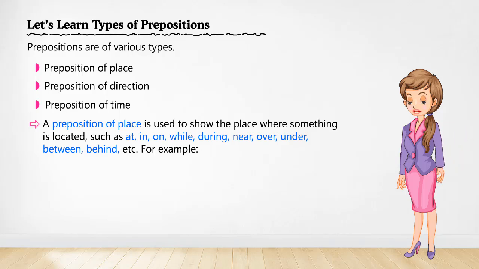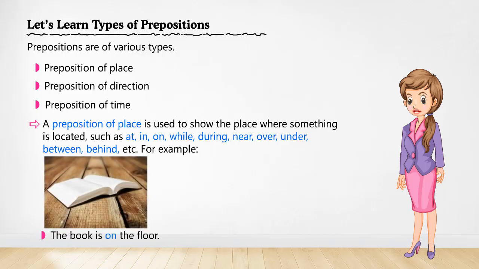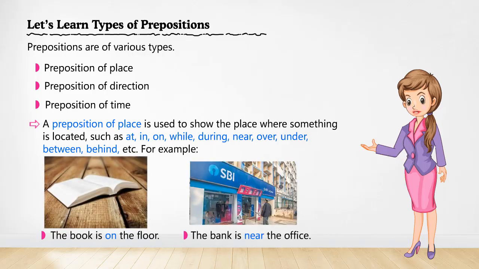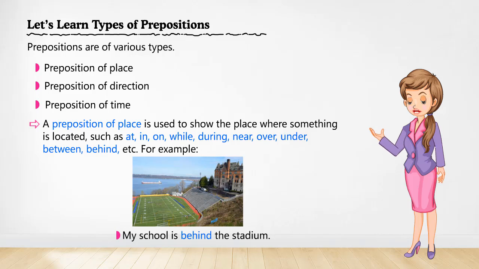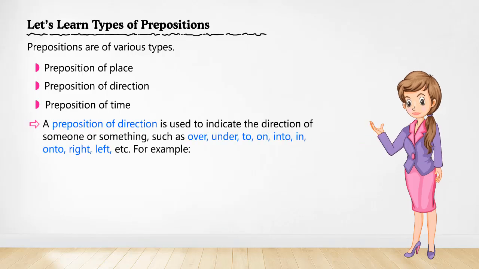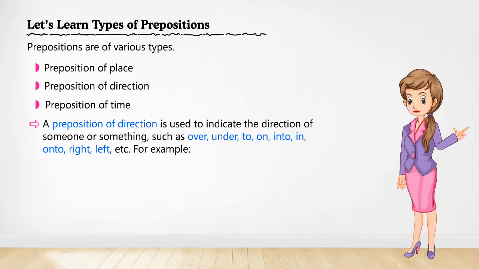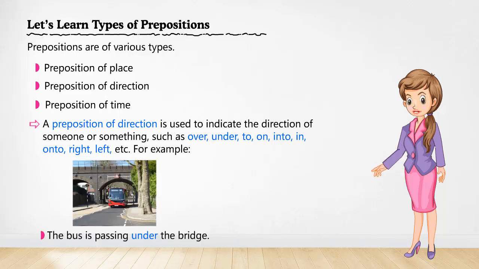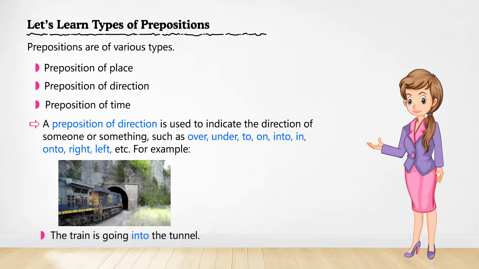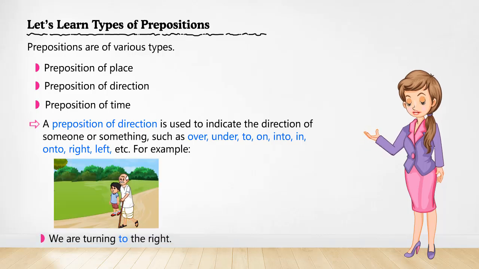For example, the book is on the floor. The bank is near the office. My school is behind the stadium. A preposition of direction is used to indicate the direction of someone or something, such as over, under, to, on, into, in, onto, right, left, etc. For example, the bus is passing under the bridge. The train is going into the tunnel. We are turning to the right.